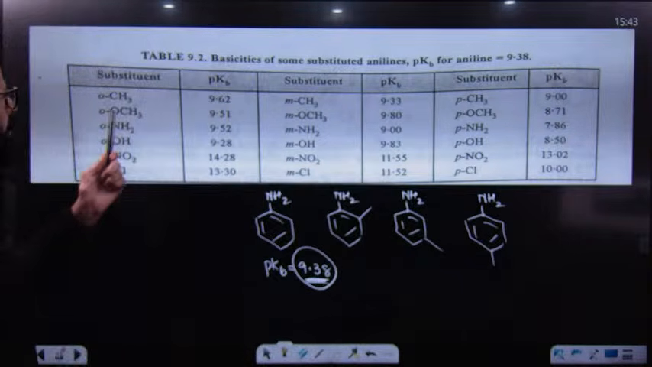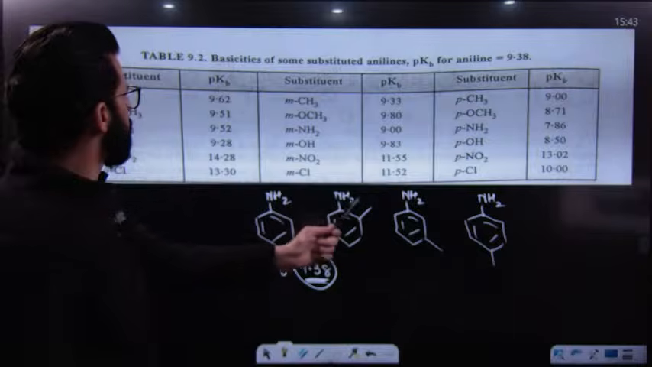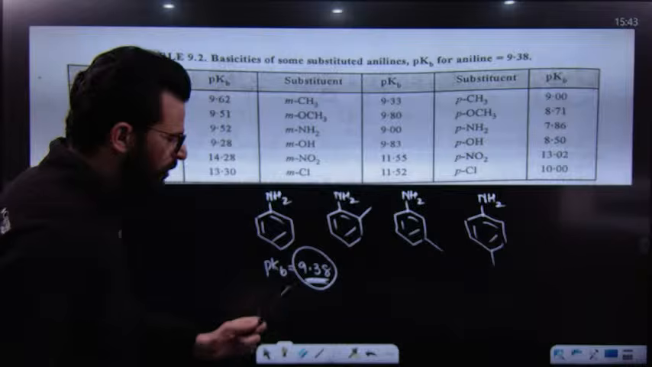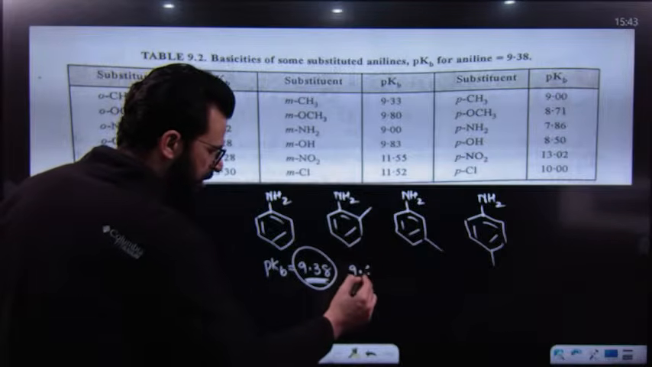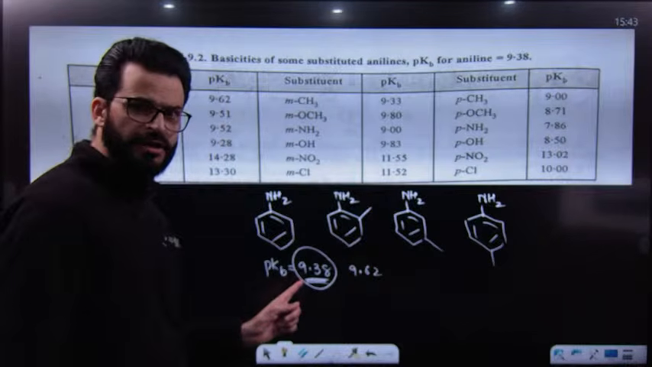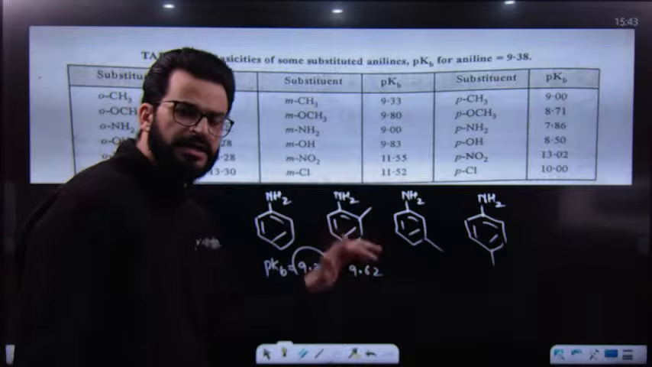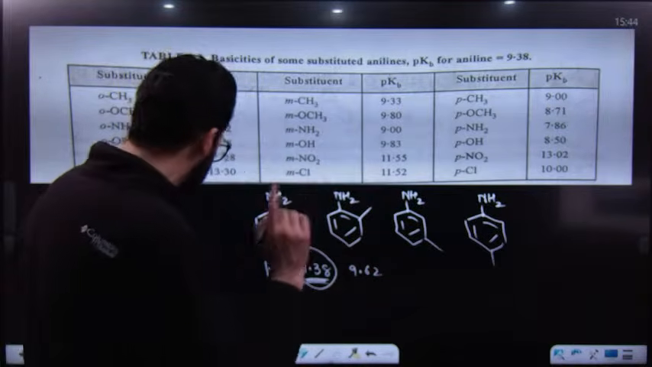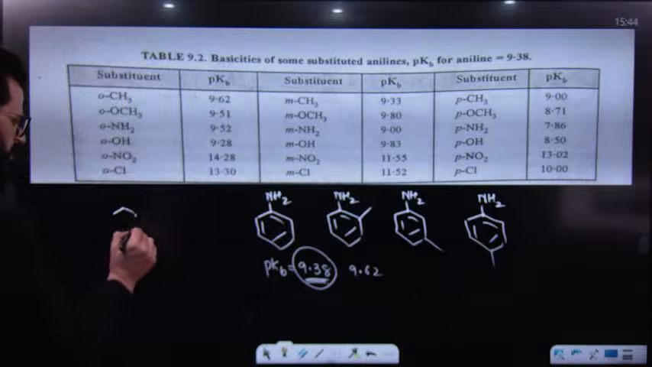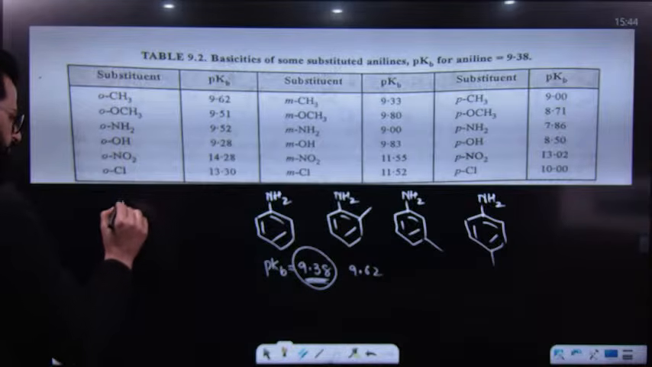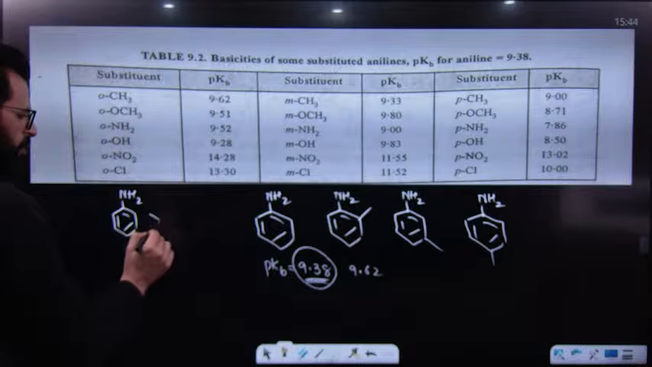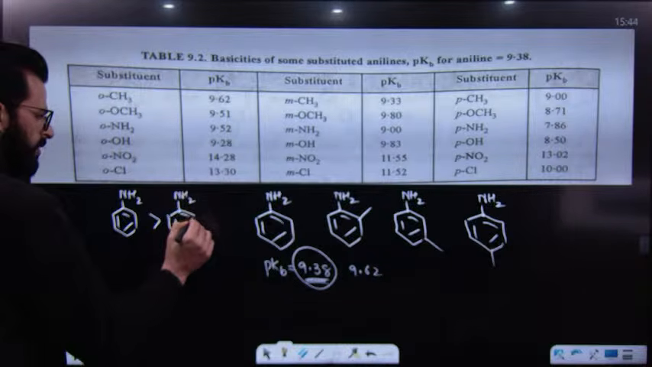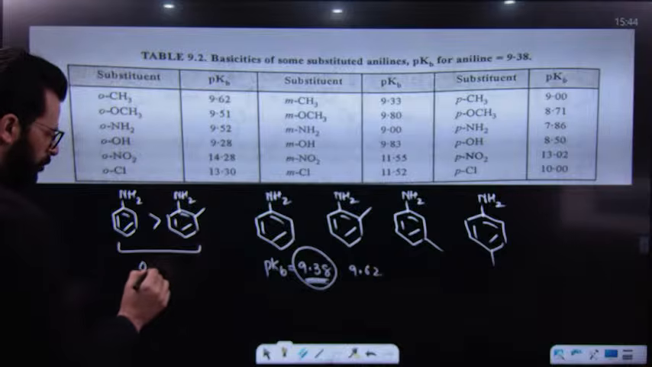Say for example, when we put CH3 over here, its value is 9.62. But what is the value of this? Have a look. This is having 9.62, the first value. This value is 9.38. That means this is having more pKb, that means a weaker base. This is known as the ortho effect, because the ortho effect says aniline is a stronger base than its ortho substituted anilines. So this is what we call the ortho effect.